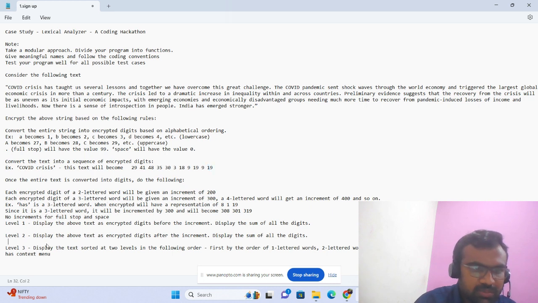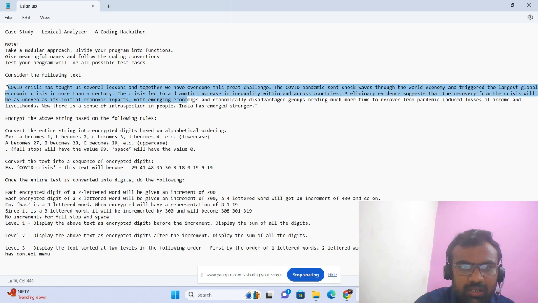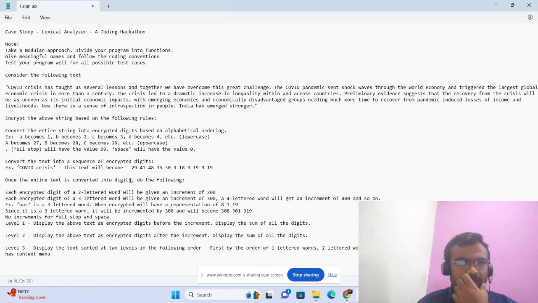In the third part, display the text sorted at two levels in the following order. First, by the length of the word, starting with the one letter word. So in the given paragraph, we should arrange it by length, like here the smallest length will be a, so that should become first. After that, if more than one word has the same length, then they should be ordered in alphabetical order. In this way the problem has been created.